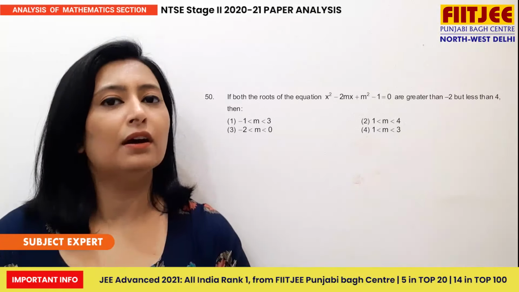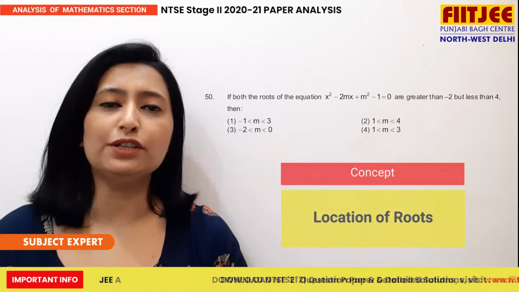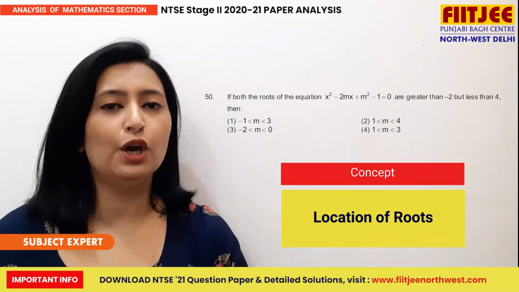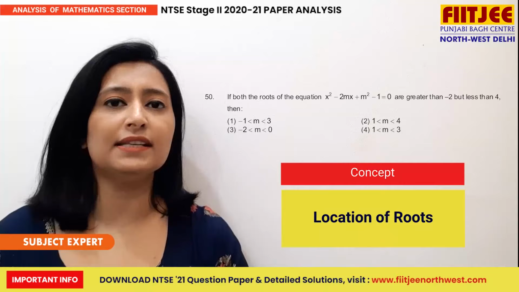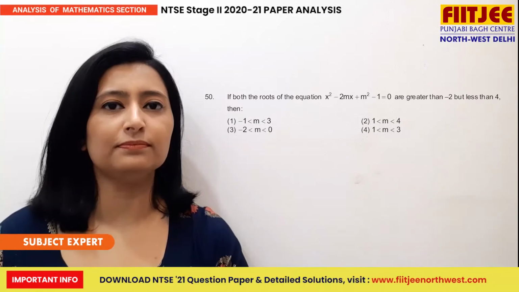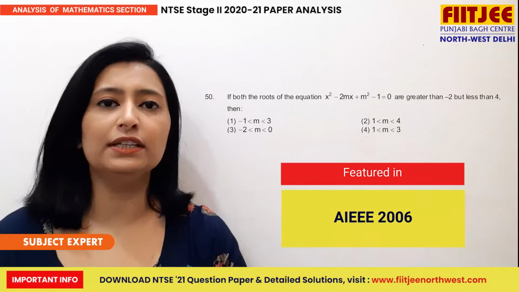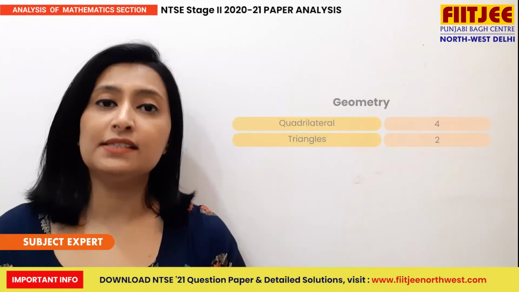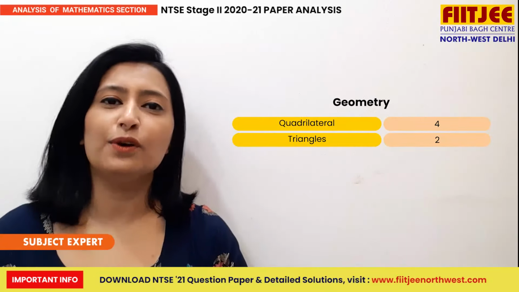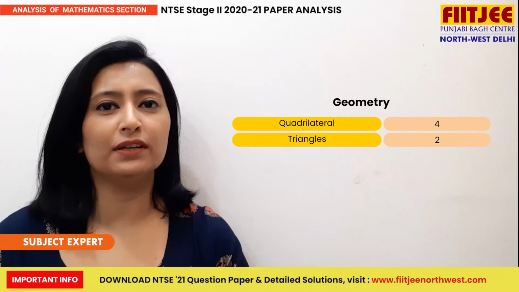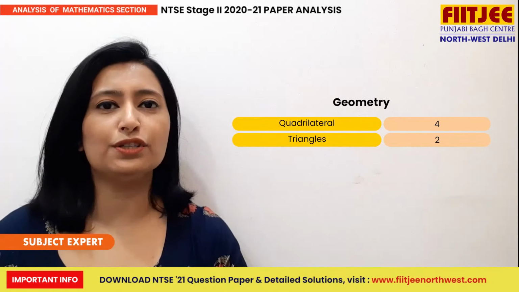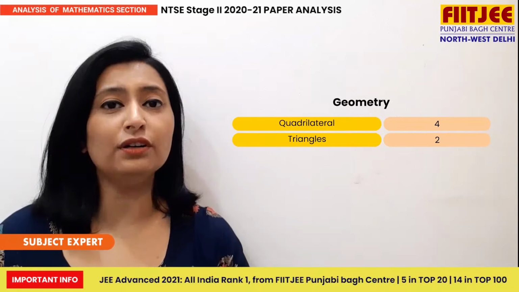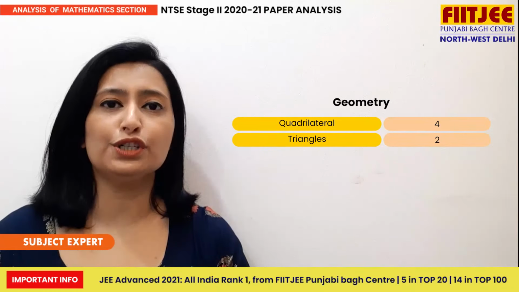It may be noted that question 50 of quadratic equations was based on the location of roots concept, which is primarily a part of class 11 syllabus. This question also earlier featured in AIEEE 2006. The 6 questions of geometry were mostly difficult as usual. Out of these 6 questions, 4 questions were based on quadrilaterals, 2 questions were based on triangles.